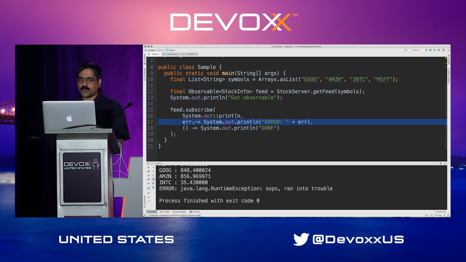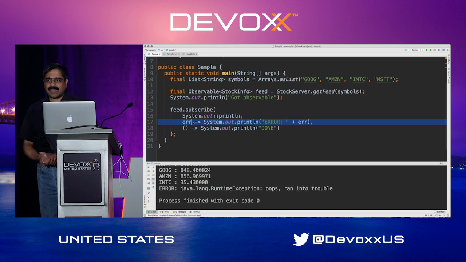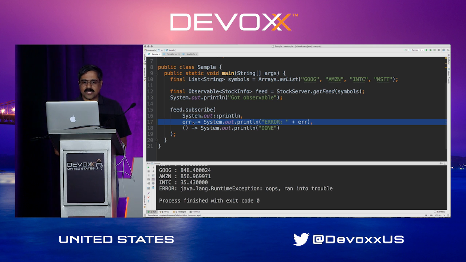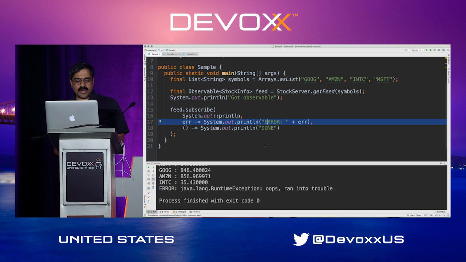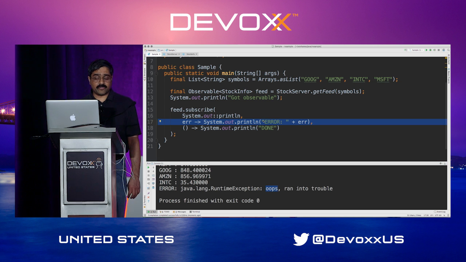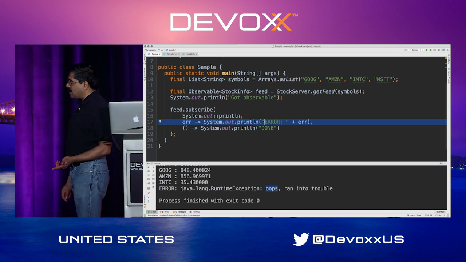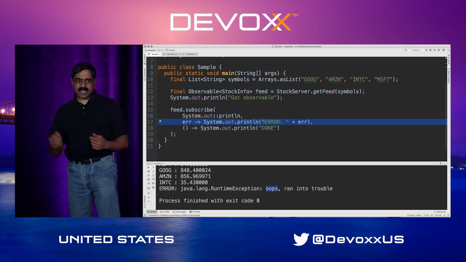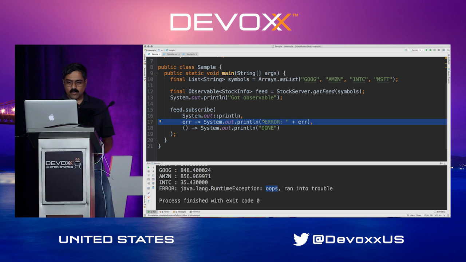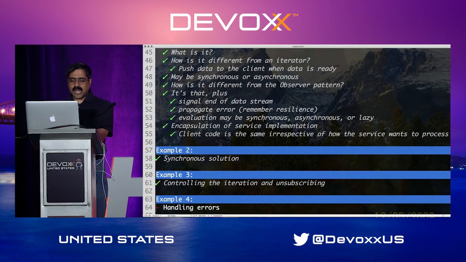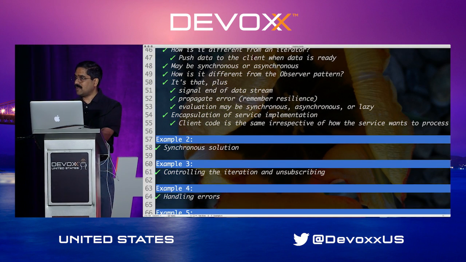Notice when things did go wrong, when it blew up randomly, that exception was grabbed, and notice the word error in front of the message. That error came right from there, whereas the exception I threw really had, oops, ran into trouble. That shows how that exception was grabbed, but politely given to you through the error channel in a way that you can actually handle. Furthermore, when the error does come up, the data channel closes up. There will be no more data coming through the data channel, and you can deal with the error properly on your side. So that shows how we can handle errors very nicely.